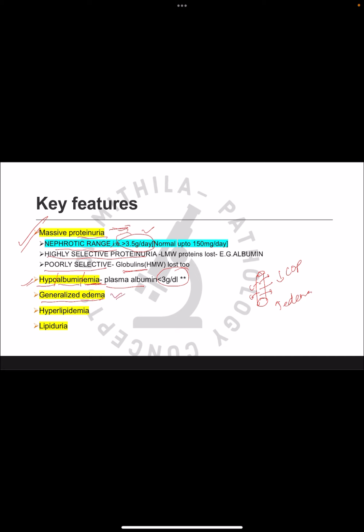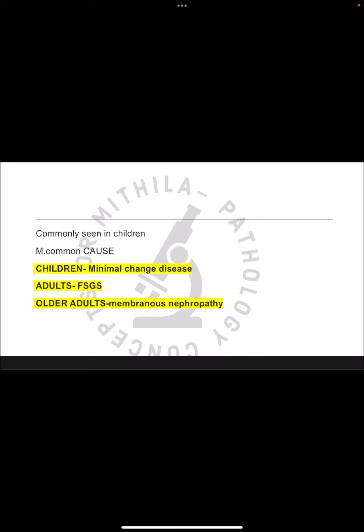Next, the liver synthesizes more lipoproteins, because of which there is abnormal transport of the lipids, and there is also loss of lipids in the urine. So there is hyperlipidemia and there is lipiduria. So again, these are another important feature of the nephrotic syndrome. So you should remember all these 5 points, which are very important features of nephrotic syndrome.